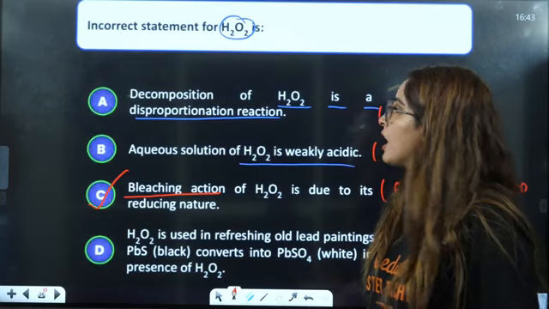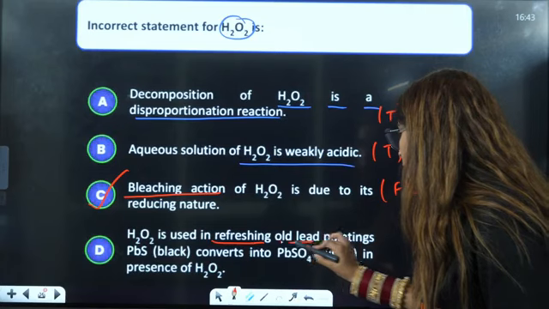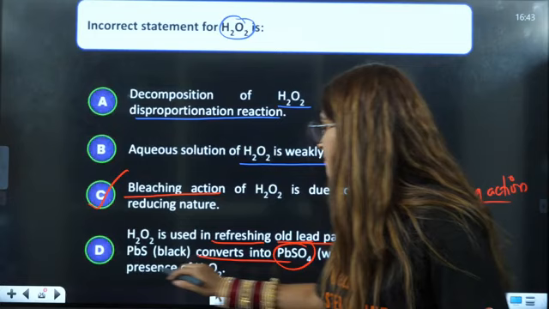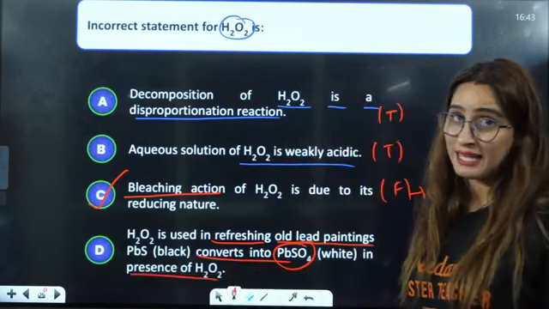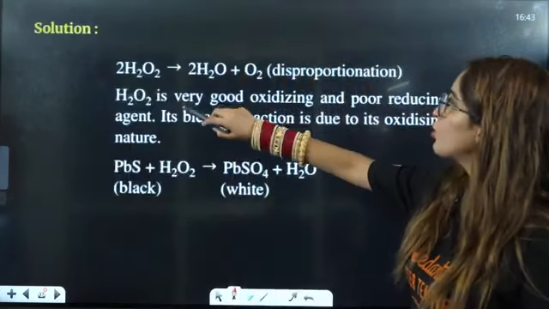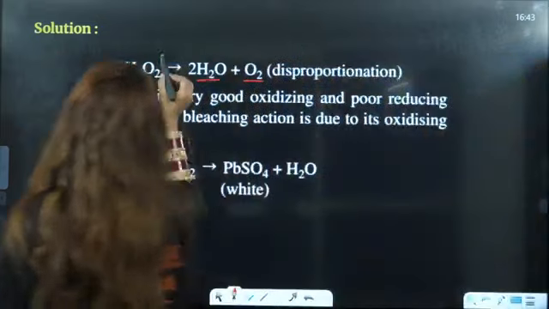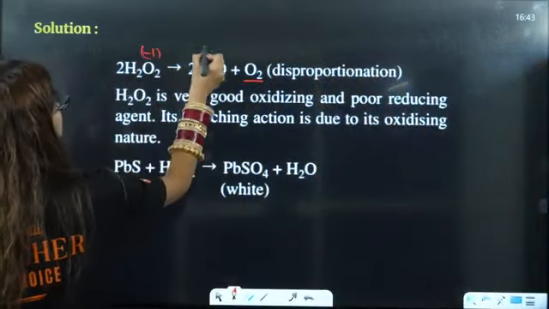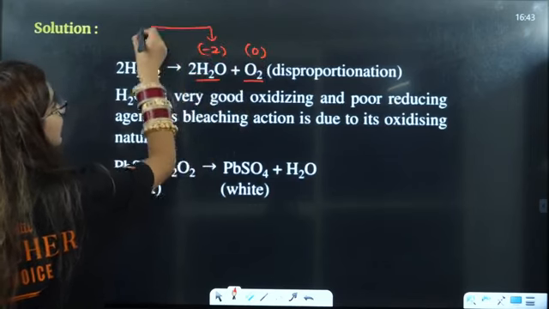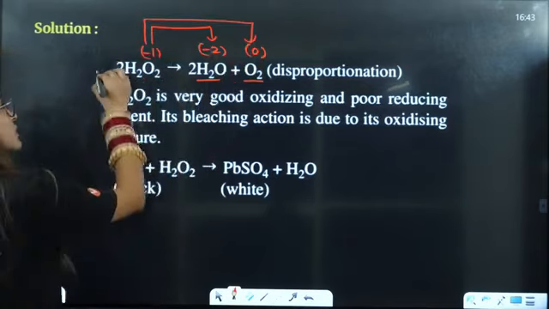Answer you can easily give, but see the other statements as well. H2O2 is used in refreshing old lead paintings. PbS converts into PbSO4 in presence of H2O2. Yes, because of its oxidizing nature. That is why it is able to oxidize that. So H2O2 is converted to H2O plus O2. That is a disproportionation reaction, because here it is in -1, here it is in -2, here it is in 0 oxidation state. So it is getting reduced, and it is getting oxidized as well at the same point. So it is definitely a disproportionation reaction.